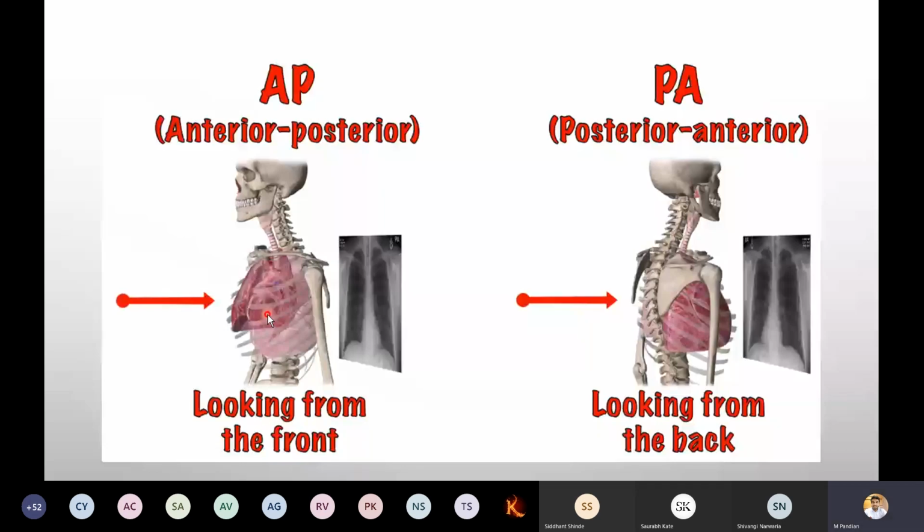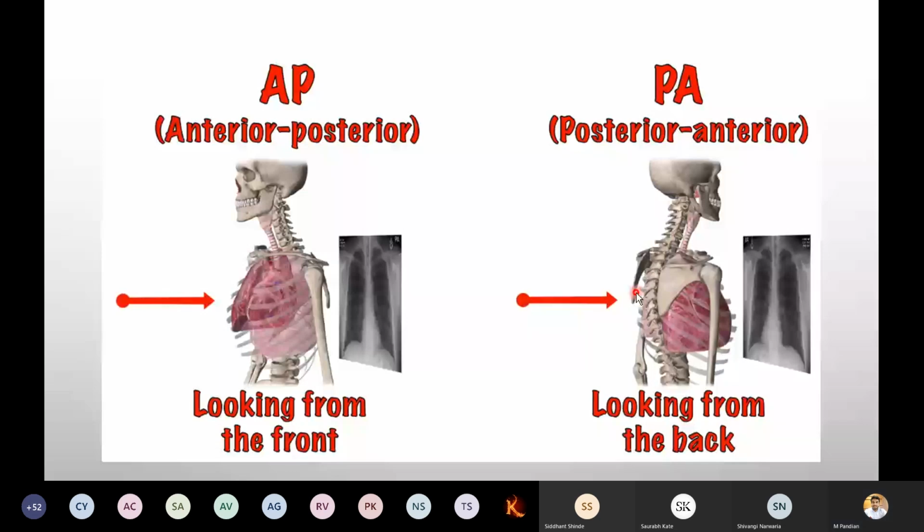When the person is standing like this, we place the film at the back, and the beam emits the rays which pass first anterior to posterior. Vice versa, if you take the posterior anterior view, the person has to turn. The film will be at the anterior part. The beam will emit the rays to the posterior, coming through this way to this way.